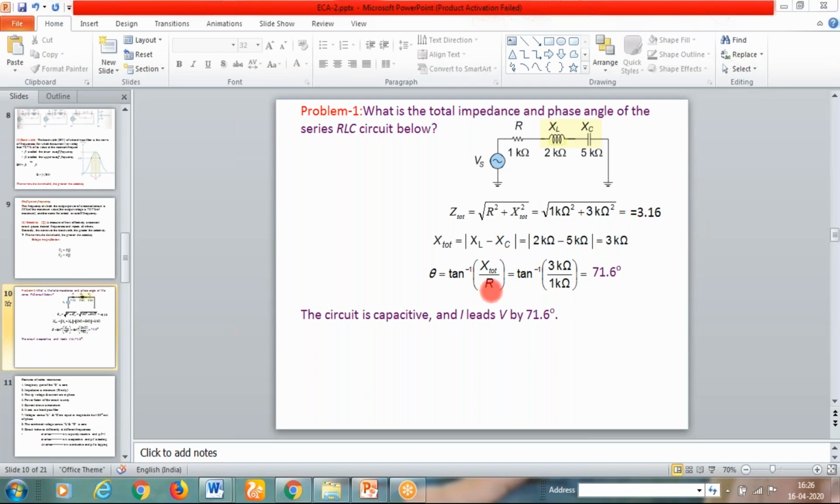The phase angle or power factor angle is equal to the reactance term, 3 kilo ohm, by the real term of 1. You can get this angle. Here the circuit is going to be dominated by XC, the capacitance, because the value of XC is larger than the XL value. So the circuit is capacitively dominated and the power factor angle is leading in this case, a leading power factor.